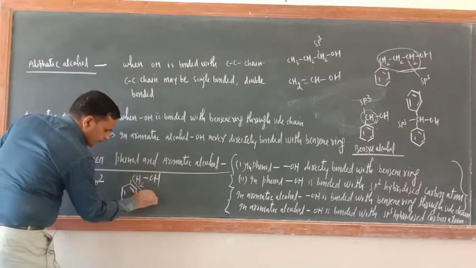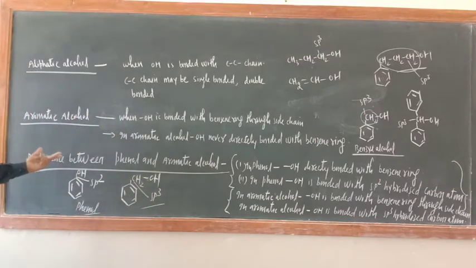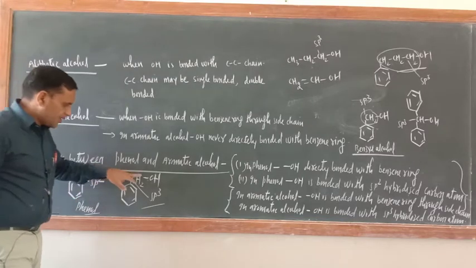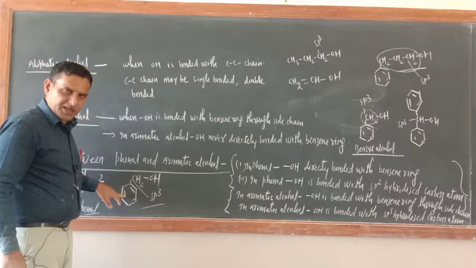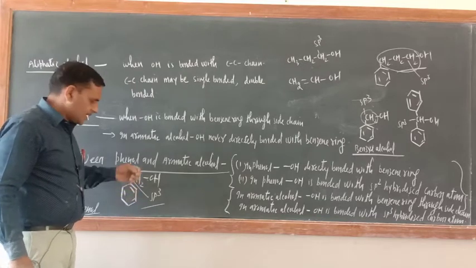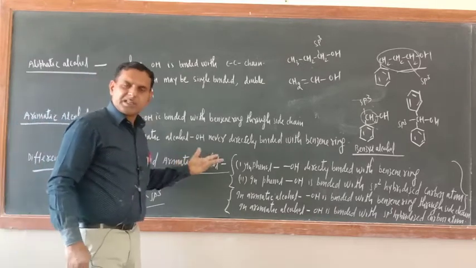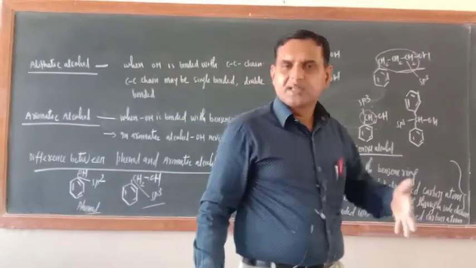Here OH is bonded with sp3 hybridized carbon atom. So this is the basic difference. In phenol, OH is directly bonded with benzene ring, and it is bonded with sp2 hybridized carbon atom. Here OH is not directly bonded with ring, and the carbon atom to which OH is bonded is sp3 hybridized. So that is the difference between aromatic alcohol and phenol.